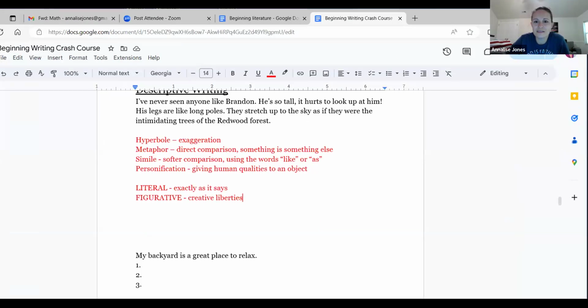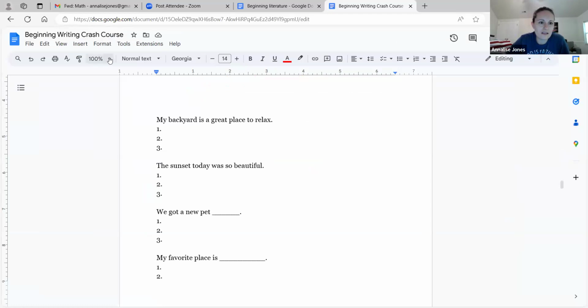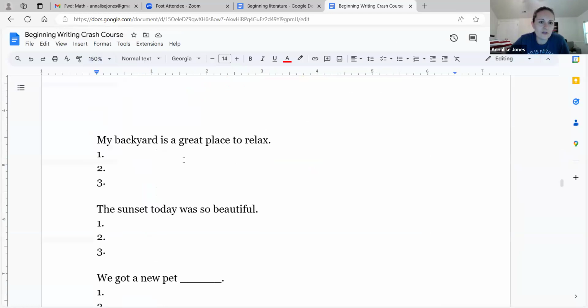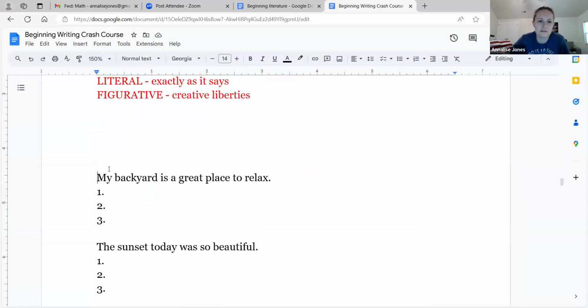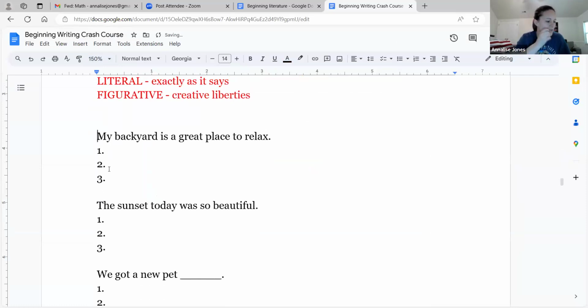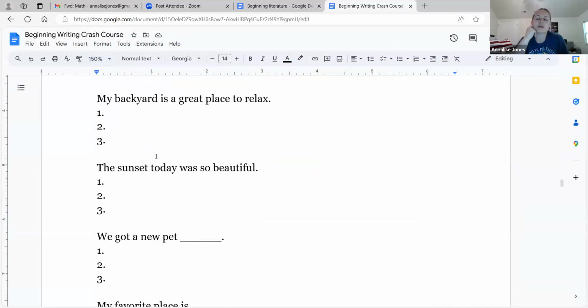Okay, let's go back to our paper now. My backyard, let's make this bigger. Now we need to think of some things to say for this. I'm going to show you some examples. I'll do a couple of them. Maybe I'll give you a minute before I put mine up there. And then if you can't think of anything, I'm going to show you mine.